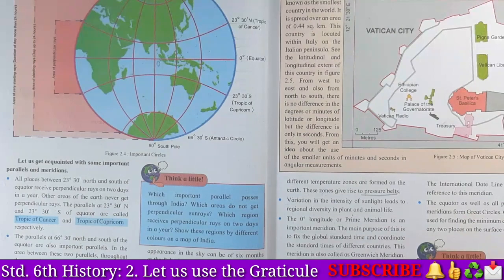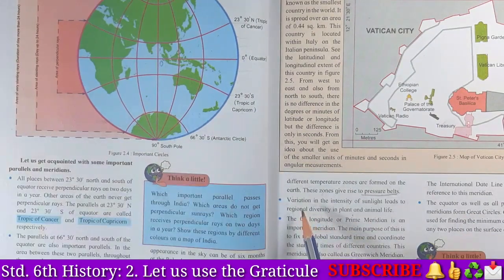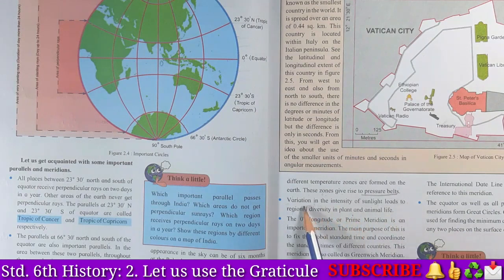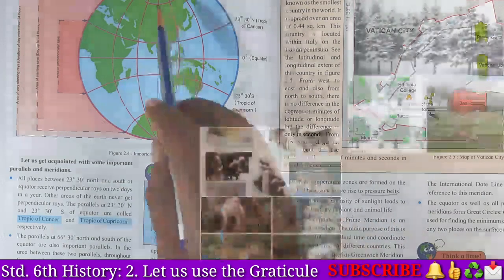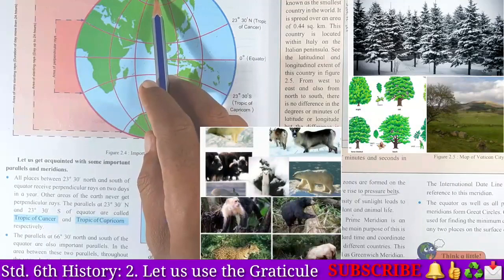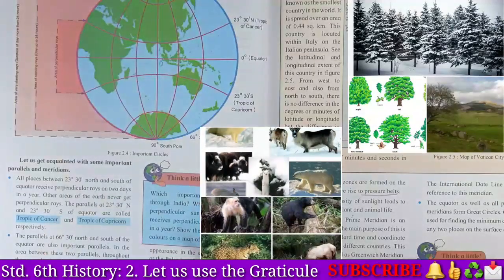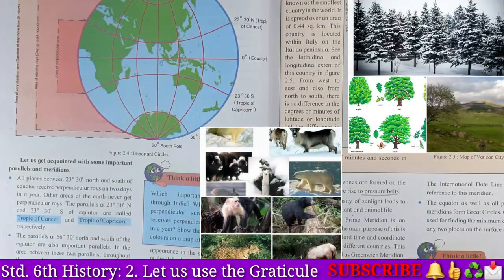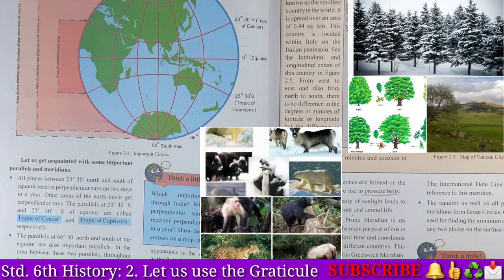Yes student, because of the variation in the sunlight, as well as the variation in its intensity, there is regional diversity in plant and animal life. If it is a frigid zone, an ice-capped, snow-capped area, then we see very tall plants with pointed leaves.